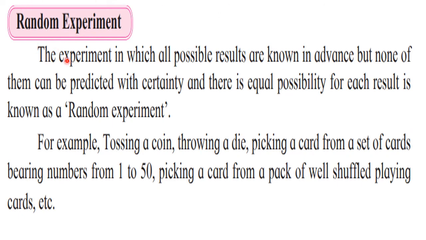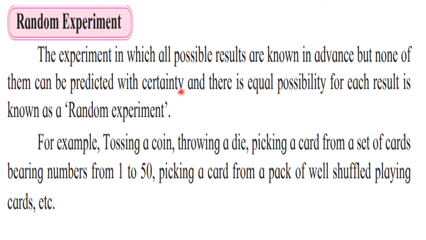A random experiment is an experiment in which we know all the results in advance. Like for a coin, we know head or tail. For a dice, we know any number from 1 to 6. But none of them can be predicted with certainty, meaning what outcome we are going to get, we cannot predict. And there is an equal possibility of each result.